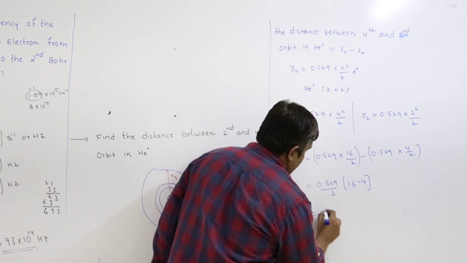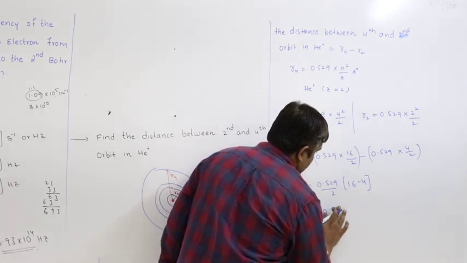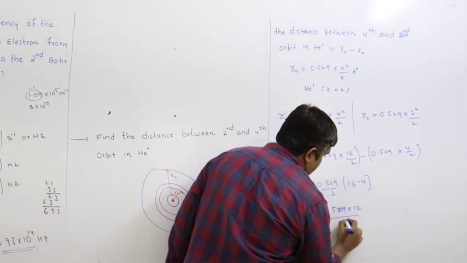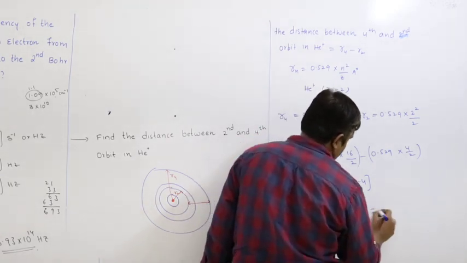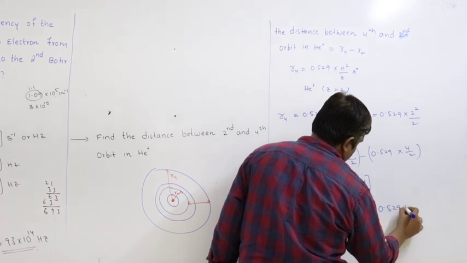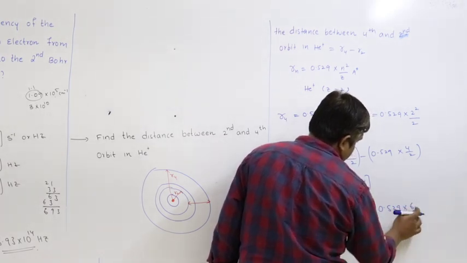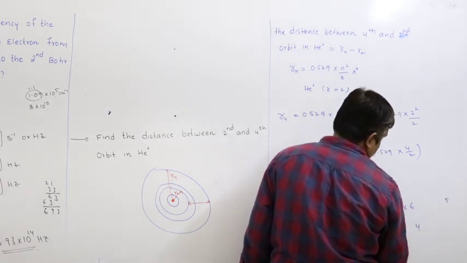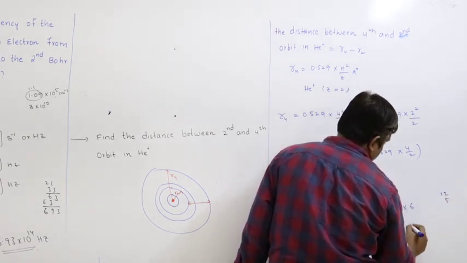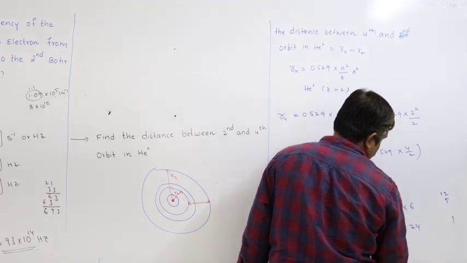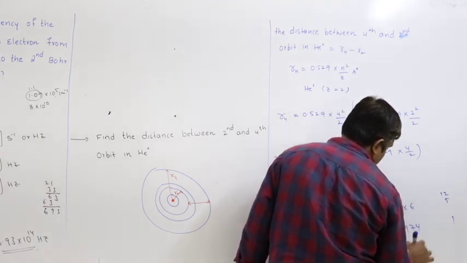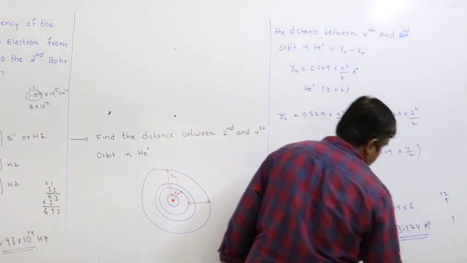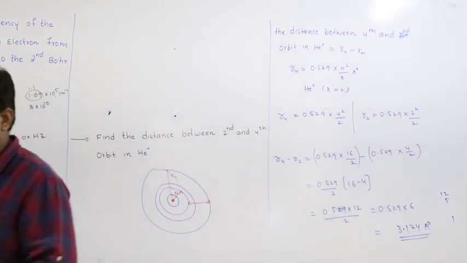This is equal to 0.529, 16 minus 4 is 12 by 2, 2 and the 2 is 6. 6 9s are 54, 5 carry 6, 6 2s are 12, 17, 6 5s are 30, 31. So 3 numbers after point, 3.174 angstrom units.